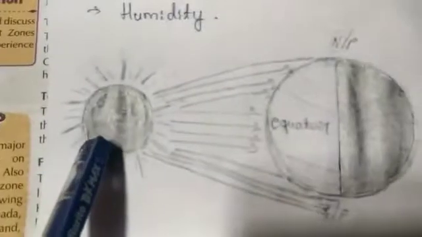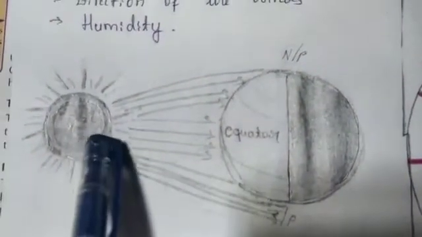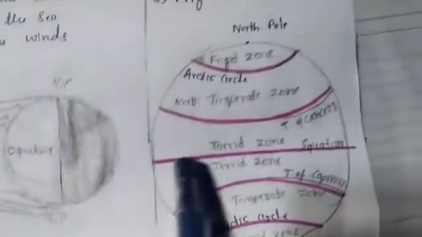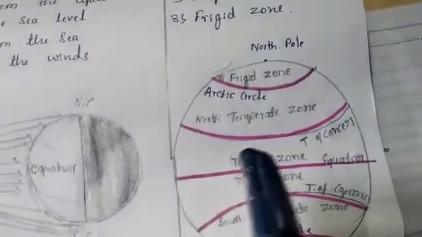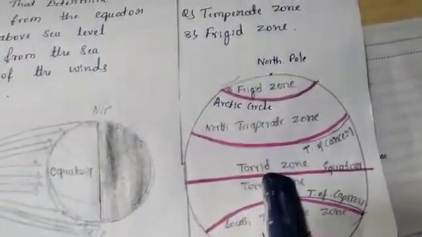In the last class we already learned about these things. The equator part takes the direct rays from the sun, so this place is a very hot and humid zone. This is on both sides.